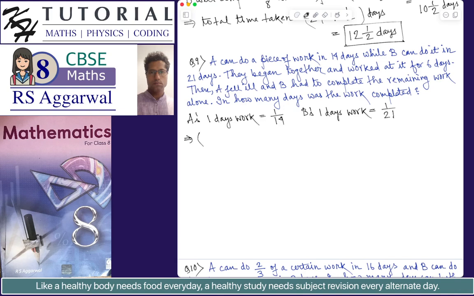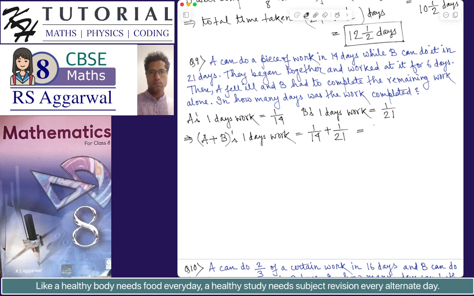So A plus B's 1 day's work, that is the amount of work done in 1 day when both A and B are working together, will be equal to 1 by 14 plus 1 by 21. This is equal to, 14 is 7 times 2 and 21 is 7 times 3, so 42 will be the LCM.